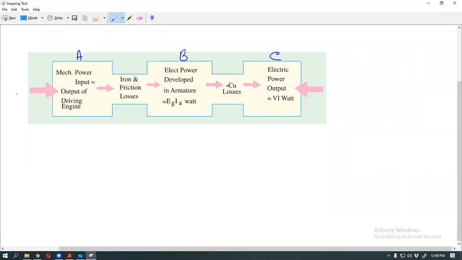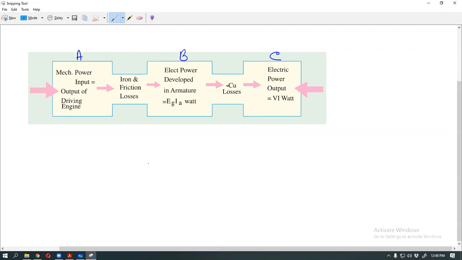Think of our generator. At first it needs rotation, to rotate our armature and commutator part.